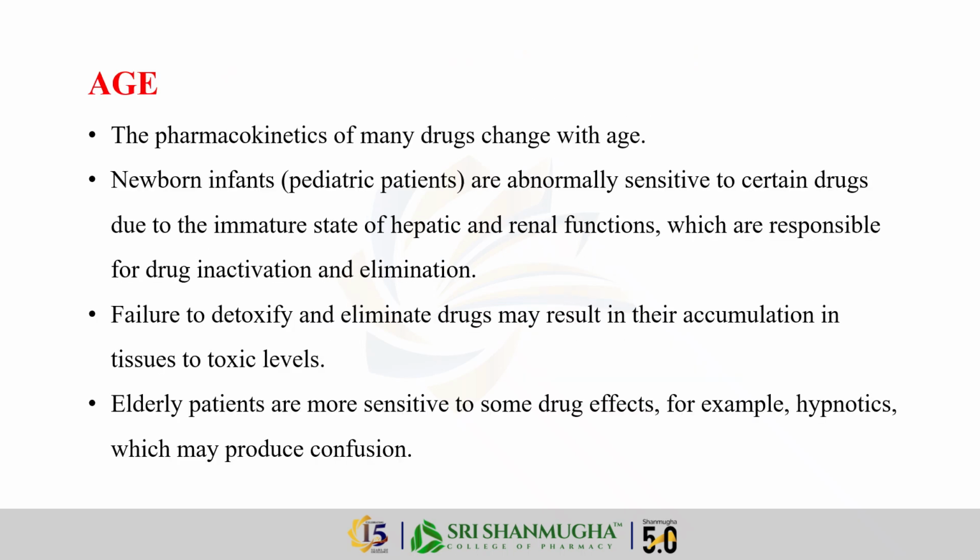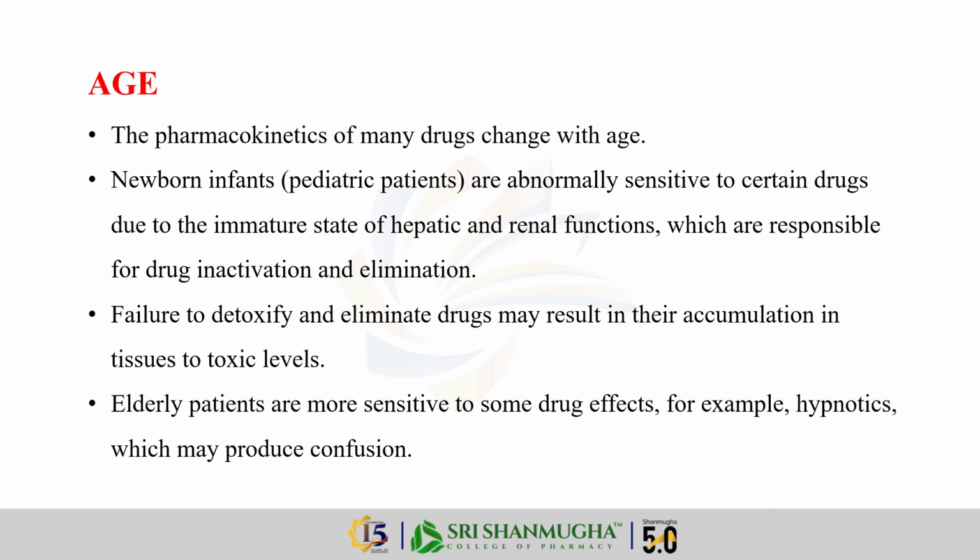First factor, age. Age is critical because our bodies process drugs differently over time. The pharmacokinetics of many drugs change with age. First, infants. Infants, nothing but newborns, are extremely sensitive. Their livers and kidneys aren't fully developed yet, so they can't clean out or detoxify drugs well.